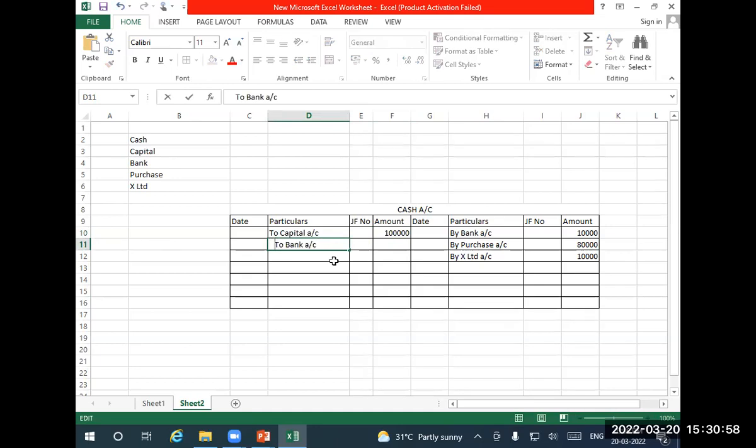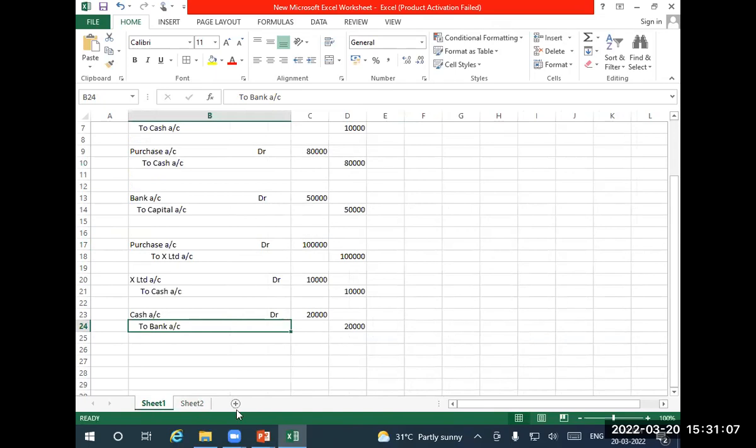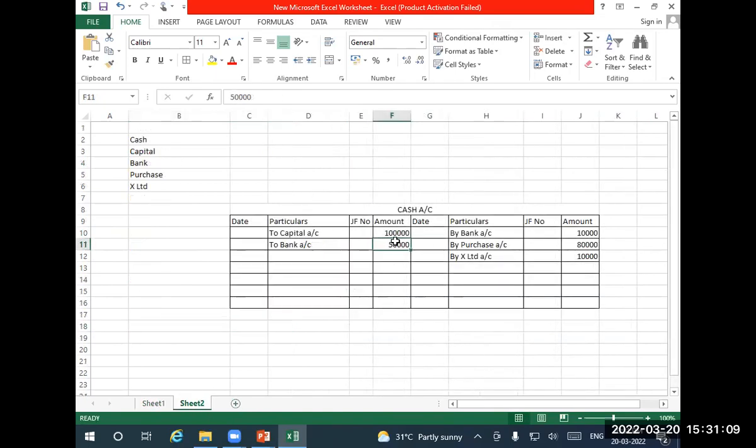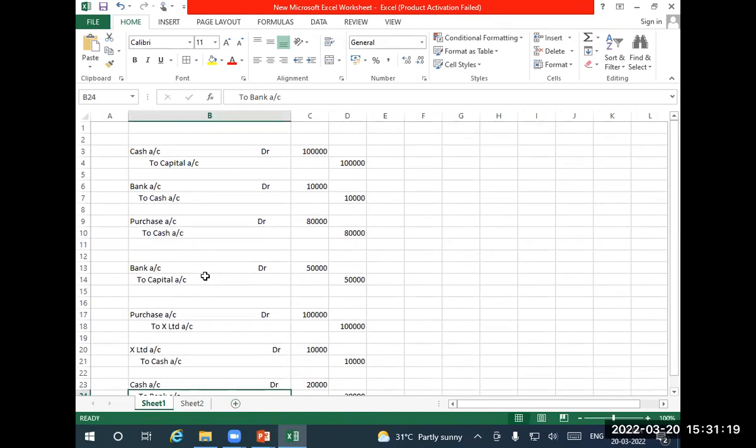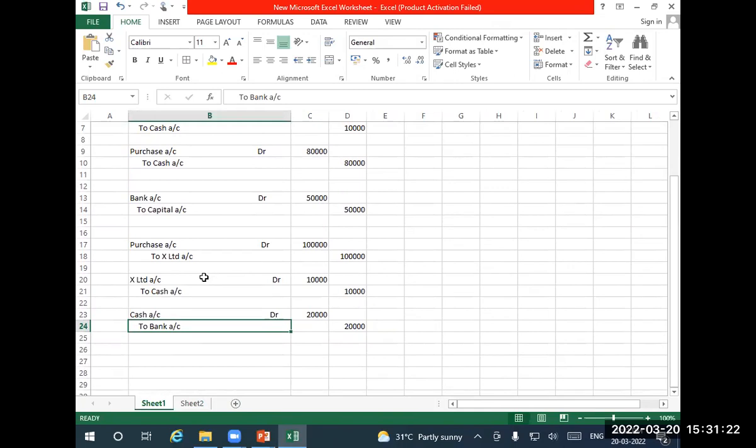To capital. Sorry, to bank. How much it was? 20,000. Okay, 20,000 withdrawal. Then the additional capital introduced, where is it? The next one. Okay, that's a bank. That's why it's not coming. I thought it is cash. So now all the entries are done for cash.